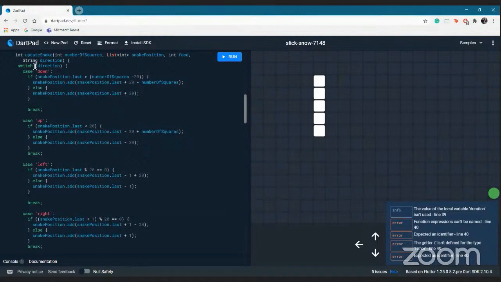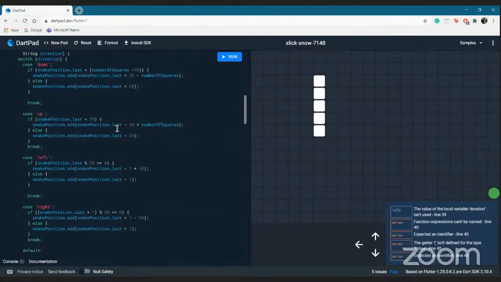So in case the direction is down and the snake is moving down, if it is the last square out here, then it will add the number of squares and it will emerge from here. And otherwise, it will just add one more here and increase the snake.